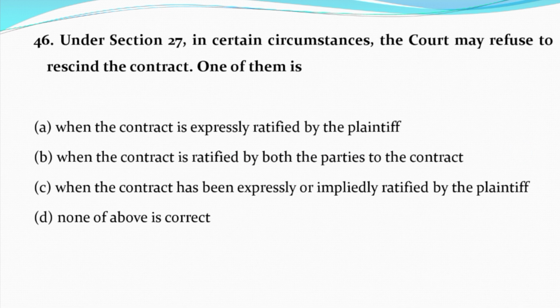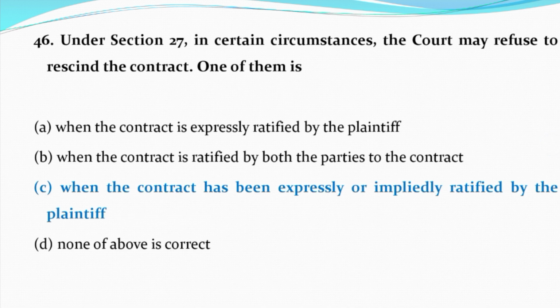Now question number 46. Under section 27, in certain circumstances, the court may refuse to rescind the contract. One of them is option A, when the contract is expressly ratified by the plaintiff. Option B, when the contract is ratified by both the parties to the contract. Option C, when the contract has been expressly or impliedly ratified by the plaintiff. Option D, none of the above is correct. And the correct answer is option C, when the contract has been expressly or impliedly ratified by the plaintiff.